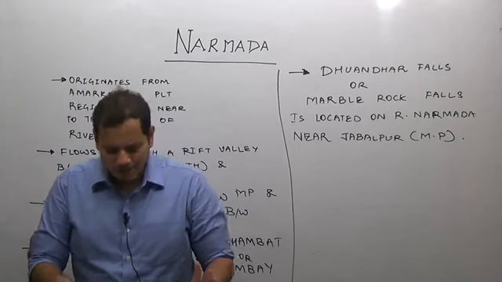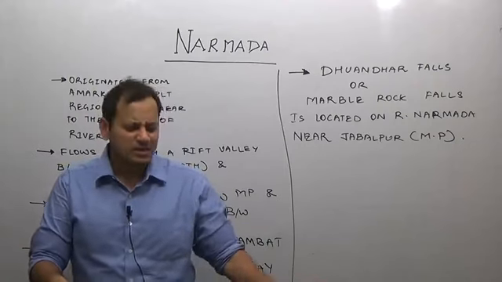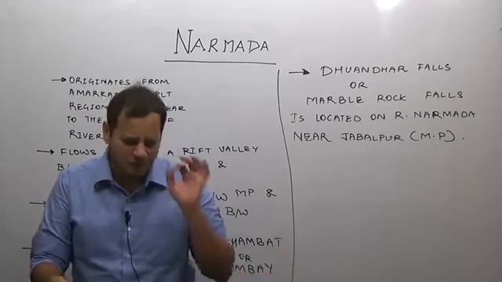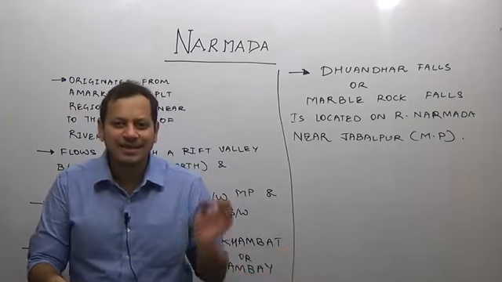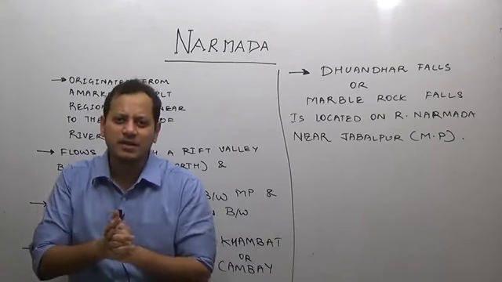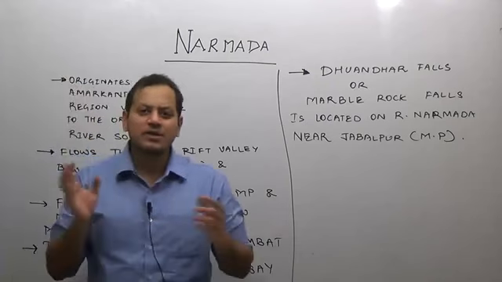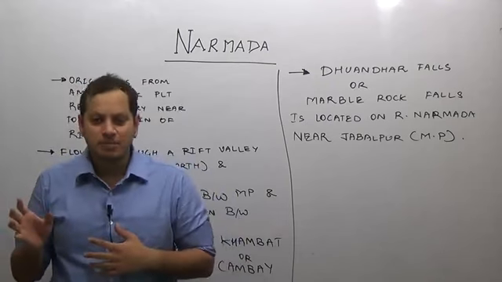There are two important tributaries of river Narmada, and you just remember these two. There are numerous tributaries, but obviously you are not expected as a GS student to know all the tributaries of river Narmada. And even in the optional, you are not expected to know all of them.